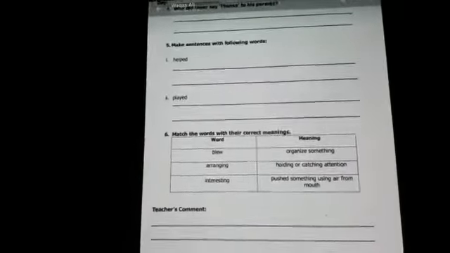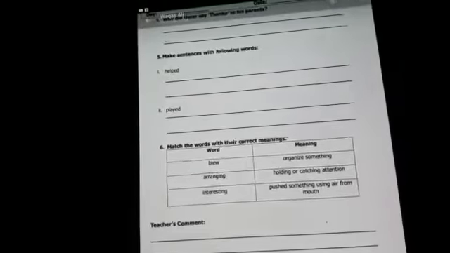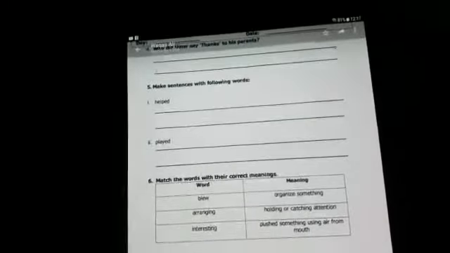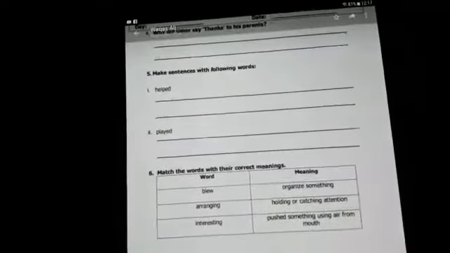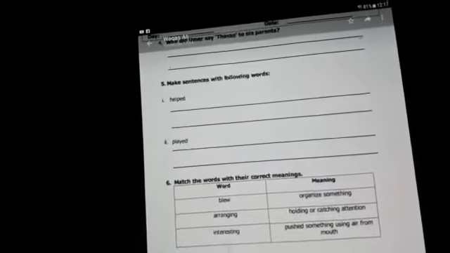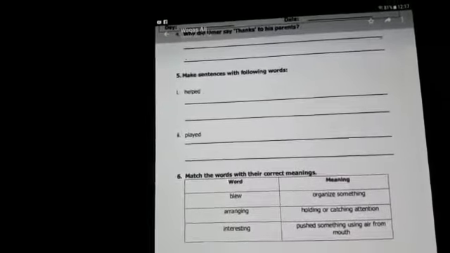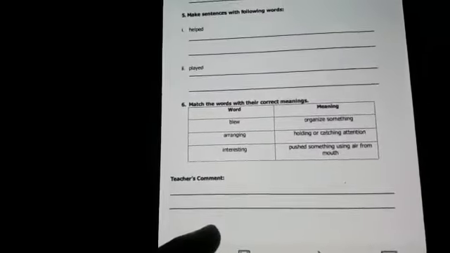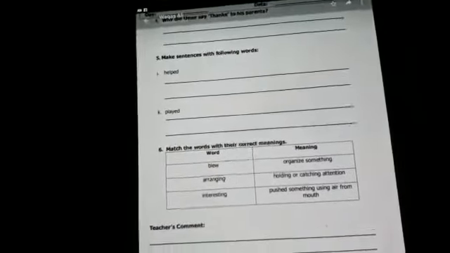I hope you will enjoy both worksheets. These are very interesting. The picture description is very interesting as well as the comprehension. We have gone through the passage carefully and done 4 question answers, 2 sentences, and the matching column. 3 words are given over here and we have matched these with the correct meaning.